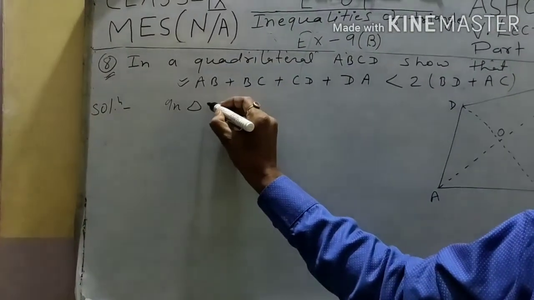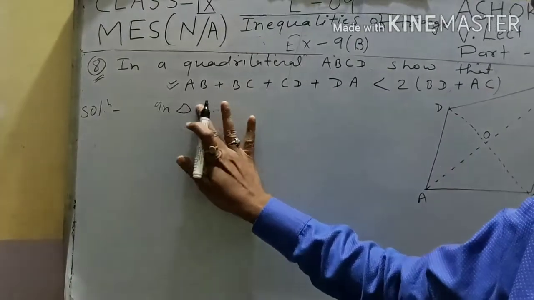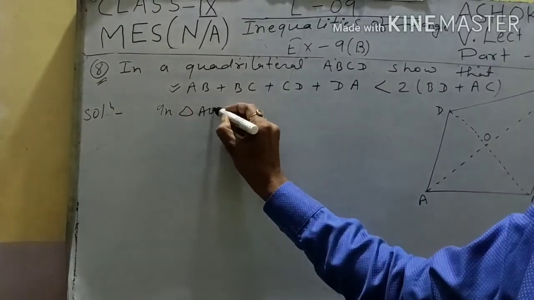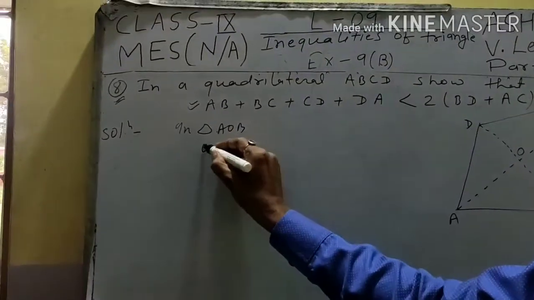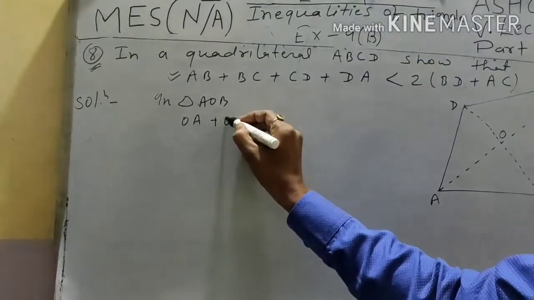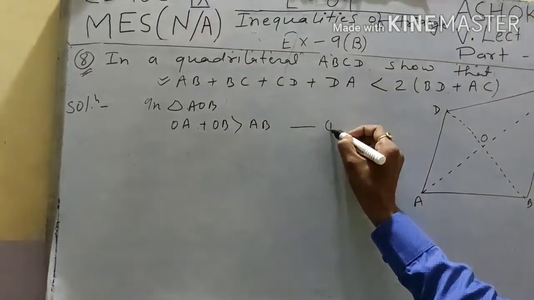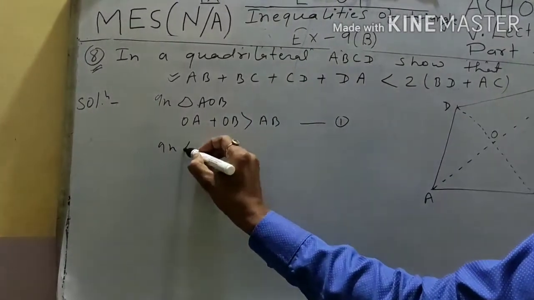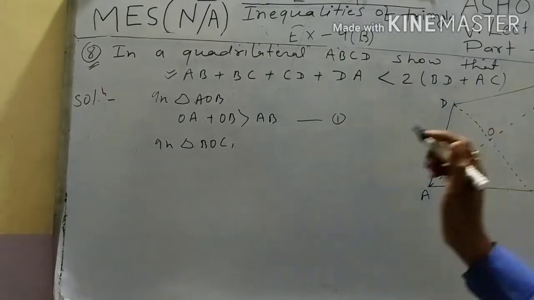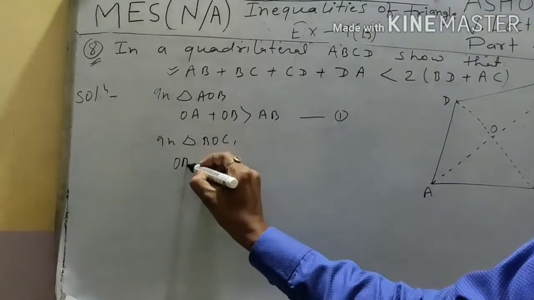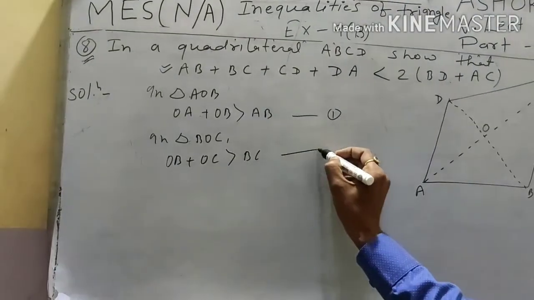In triangle AOB, OA plus OB is greater than AB. This is equation first. In triangle BOC, OB plus OC is greater than BC. This is equation second.